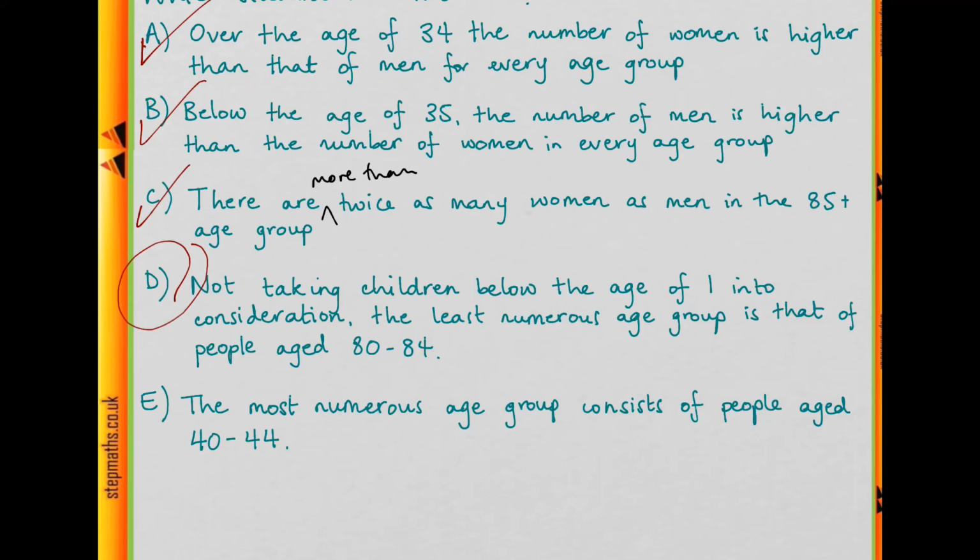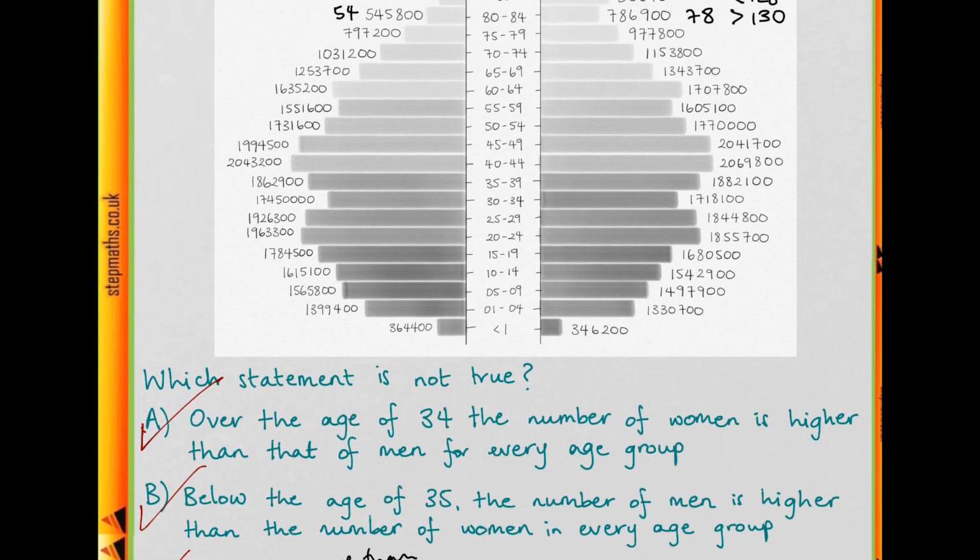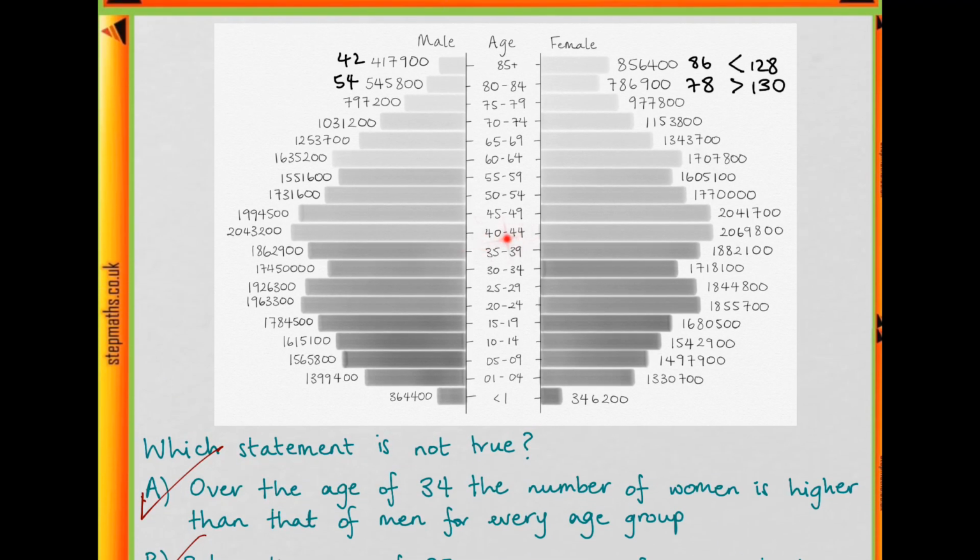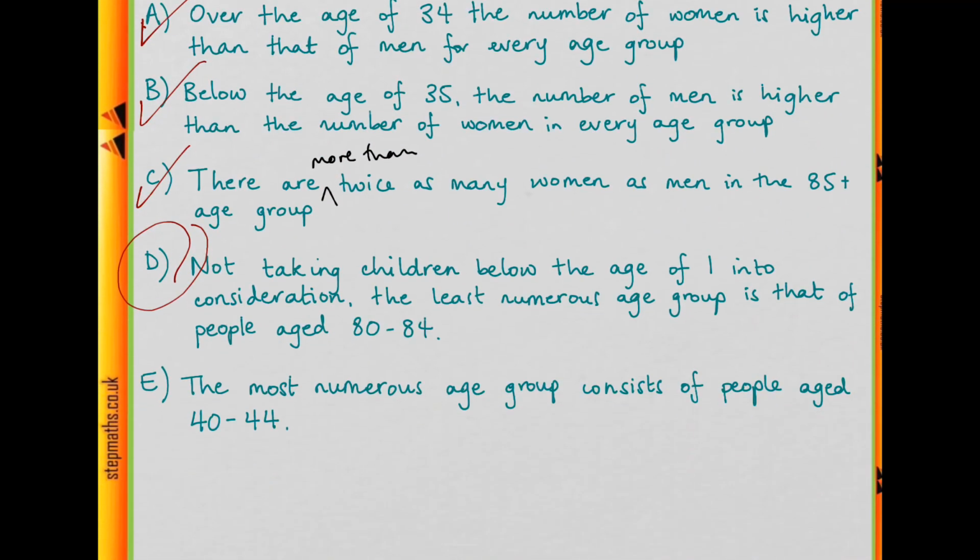If you wanted to double check using E as well, it says the most numerous age group consists of people aged 40 to 44, and for 40 to 44 we see that this has the largest bar for both the men and the women, so it is the most numerous age group, so this statement is actually true.